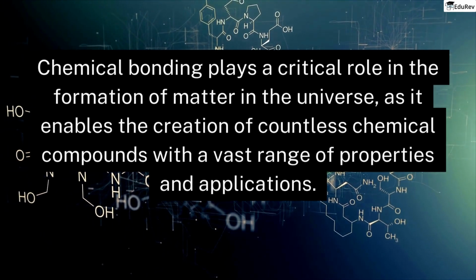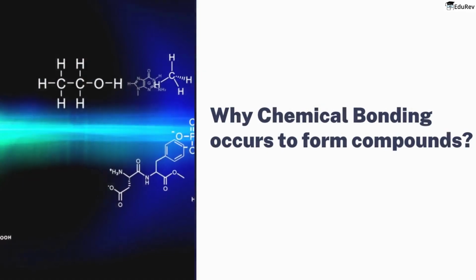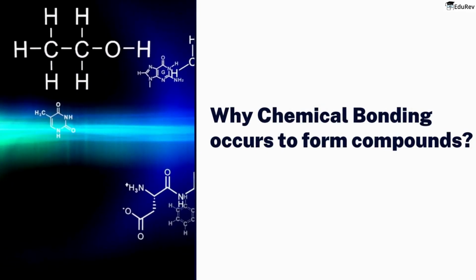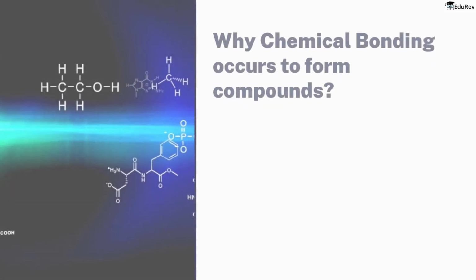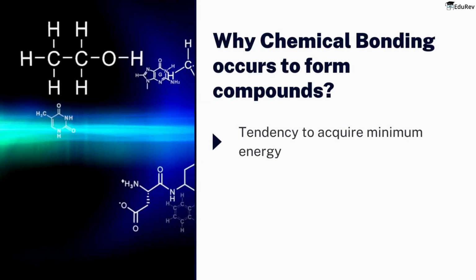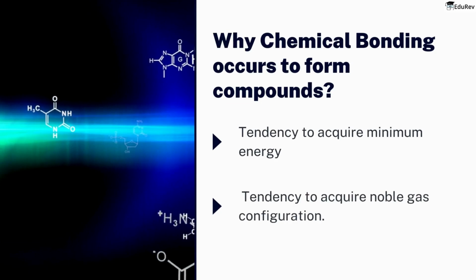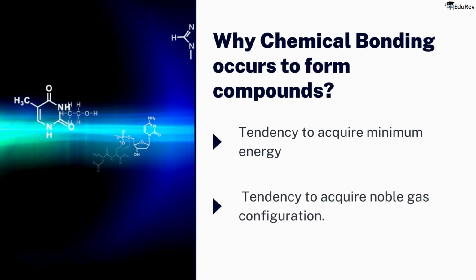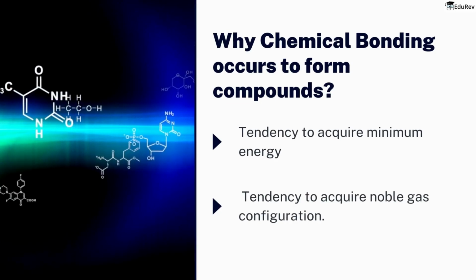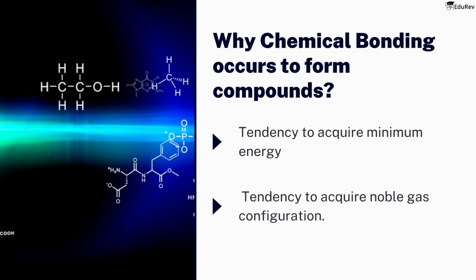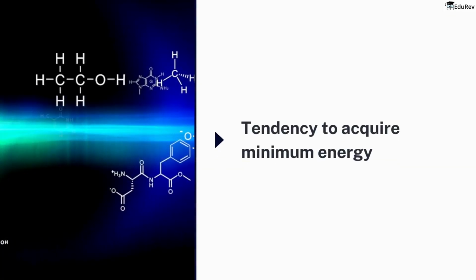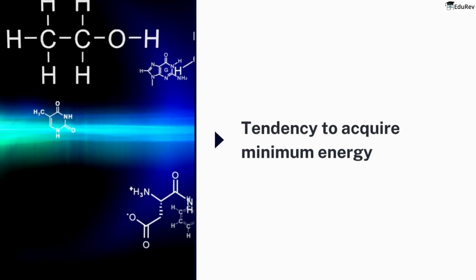Now, let's explore the question, why chemical bonding occurs to form compounds? Chemical bonding occurs to form compounds due to two main reasons: the tendency to acquire minimum energy and the tendency to acquire noble gas configuration. Let us discuss them one by one. First reason of chemical bond formation is tendency to acquire minimum energy.